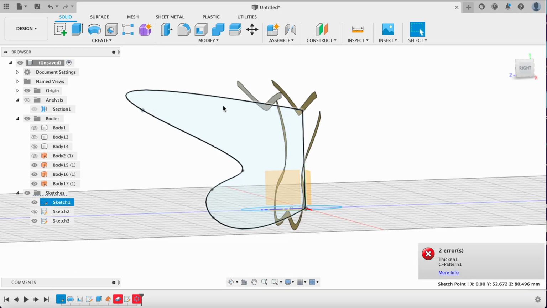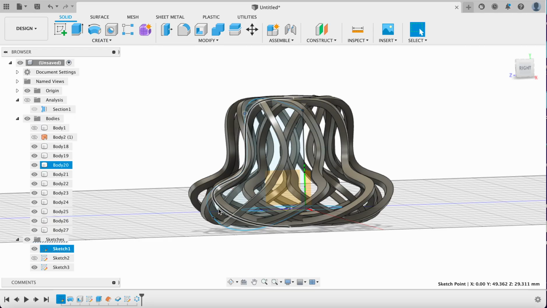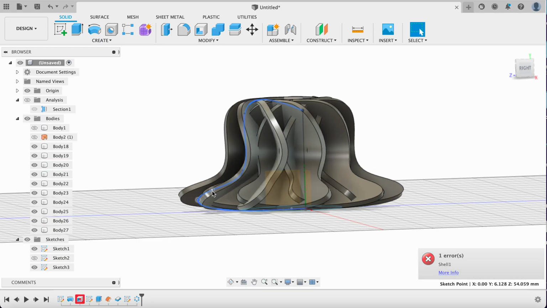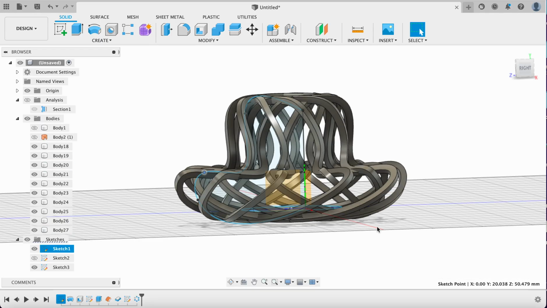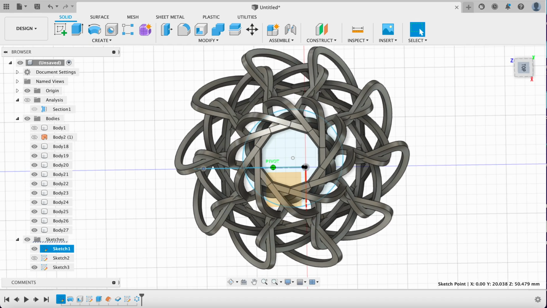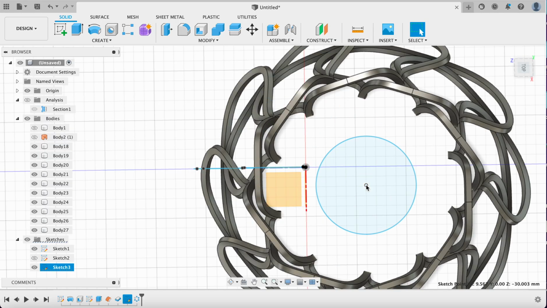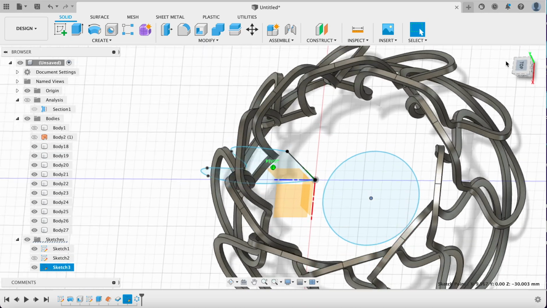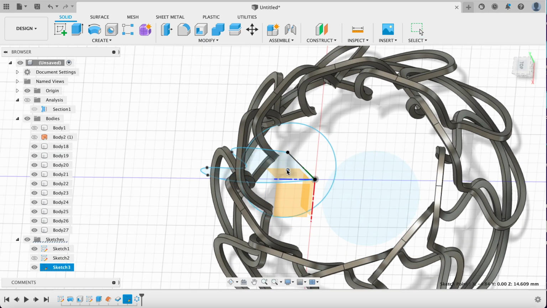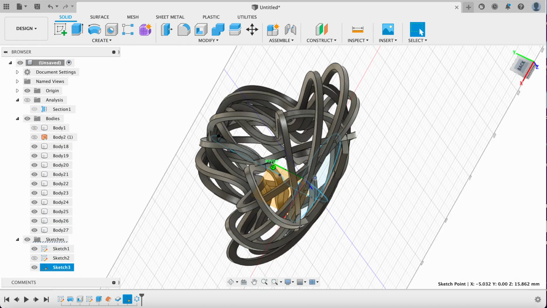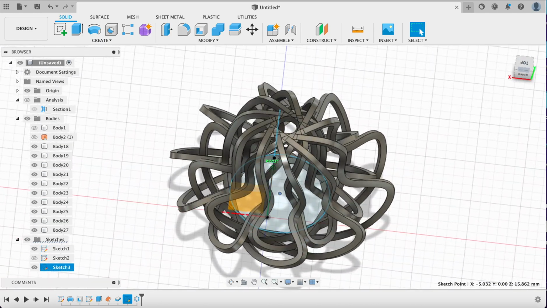Now if I go too far out, the shell command is going to throw up some errors and say, hey, what are you doing? But again, you can just fix that and it'll update because it's really just confused. So you just help it out and it will help you. Okay, so we have our general shape, and just to be clear, you can move this as you wish. So I can move it further out, get some pretty interesting stuff, move it further out, get some other interesting stuff. And I implore you to play around with the shape, play around with the thicken, the sketches, whatever you want to, because you're going to get some really, really cool stuff happening.